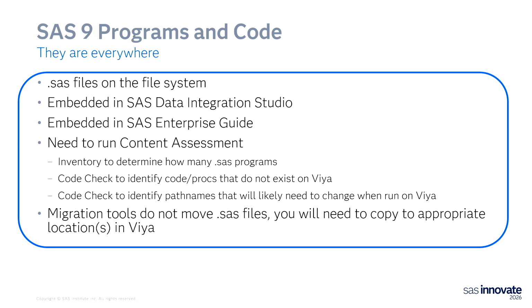And it will look for any data sources or data output that you probably need to modify because you've moved your data over to VIA and the location is now different. We do not have migration tools that move the actual .sas files off of the file system. That's something that is up to you individually to decide how and where you want to copy those files to.